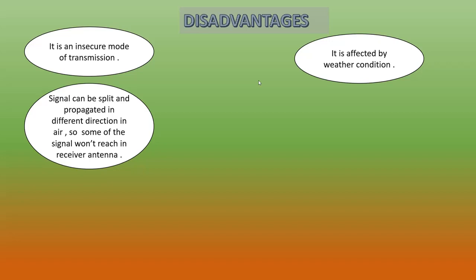Another main disadvantage is that implementation cost is high. When you compare it with cable media, it may be inexpensive, as there is no need to use cables. That is why I told you it is an inexpensive media. But implementation and maintenance cost is high in microwave signals or microwave transmission.